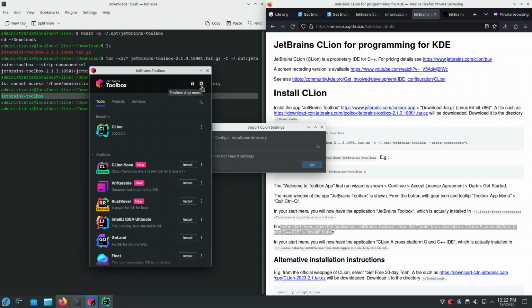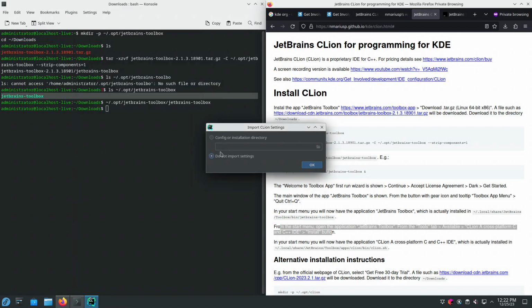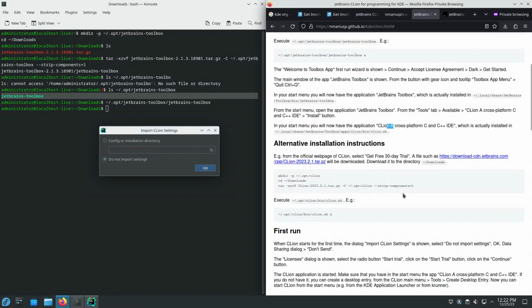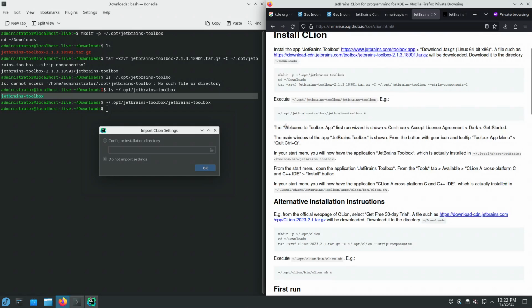Also, by using JetBrains Toolbox, you have an easy graphical user interface way of upgrading your IDEs once a new version is released. So gears and then quit. Okay. So previously, in my previous instructions, I just downloaded the CLion tar.gz file and used that, but now I've switched to using the Toolbox app and let the Toolbox app install CLion, update CLion, do what's needed.